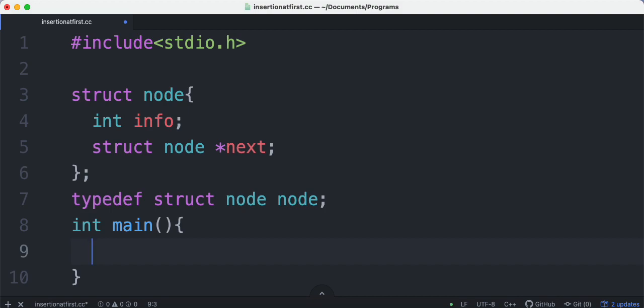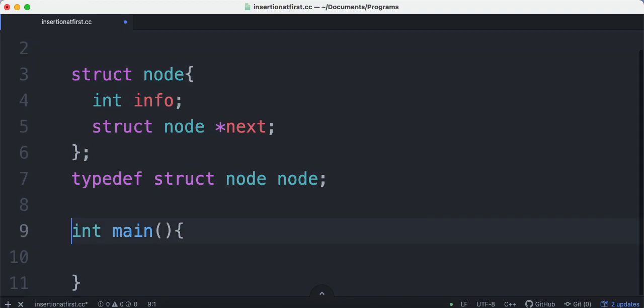Head is right now, for simplicity, a global variable. But if you don't want it to be a global variable, then you have to make it inside the main function and pass it as a parameter of the insertion function. But it requires some more functionality. It cannot work without a double pointer. I have not introduced the double pointer right now. Don't worry about it, I'll explain it in the next session. But now I am creating a head pointer as a global variable for simplicity. Okay, so now before the main function I have created node *head, and it is pointing to NULL.